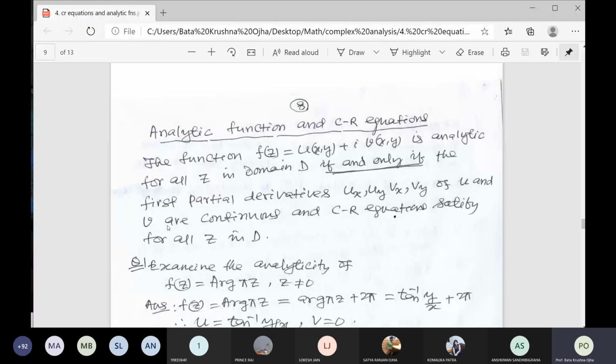Suppose the question is to verify the analyticity of a function. A function is given, and you must verify whether the function is analytic. First you examine the CR equation, whether the CR equation is satisfied or not.